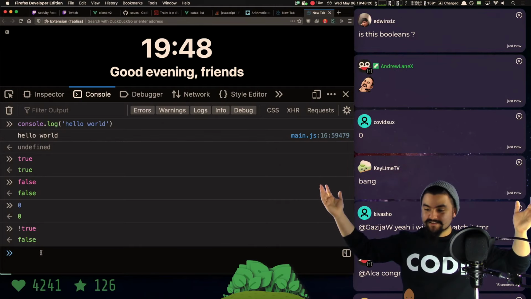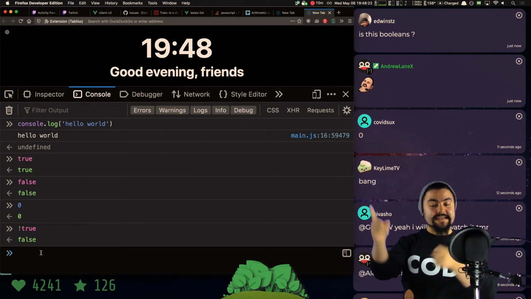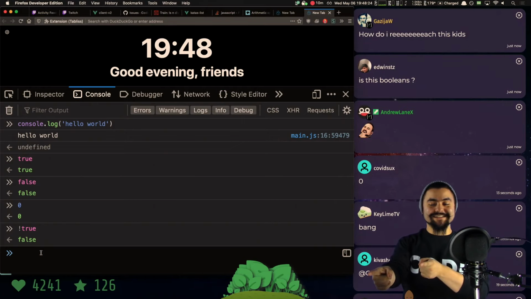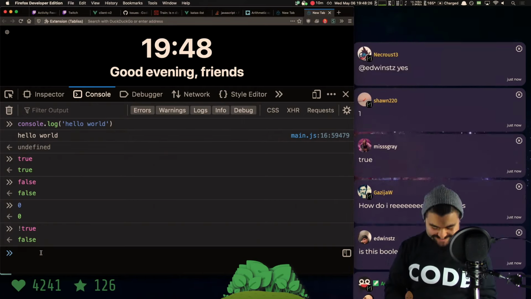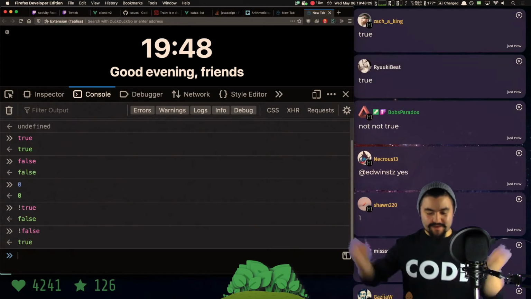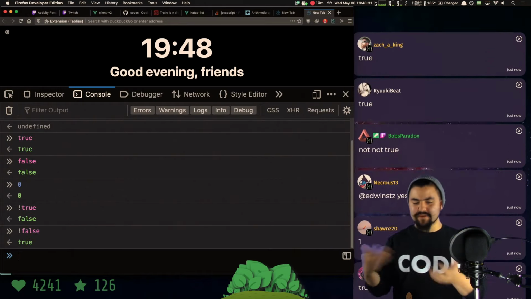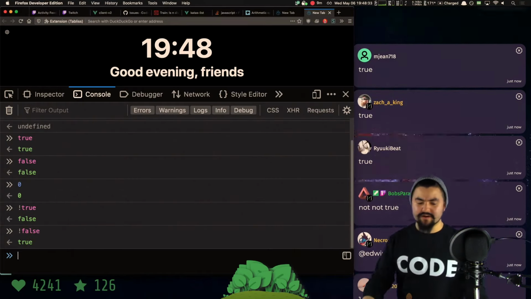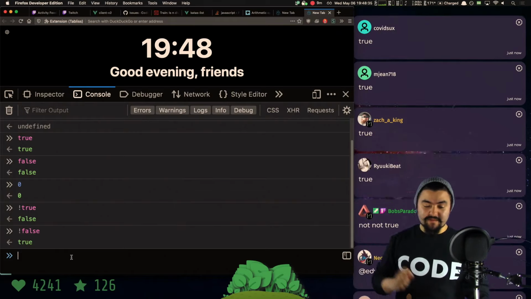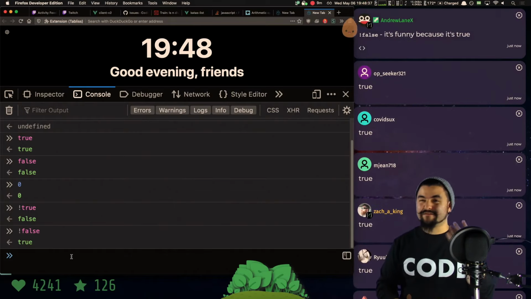These are booleans, yes. Not false is true. It's true, yes. So if I do not false, we get back true. Awesome. So these are like basic booleans and boolean operators. But the interesting thing about JavaScript is that you can also have falsy values.